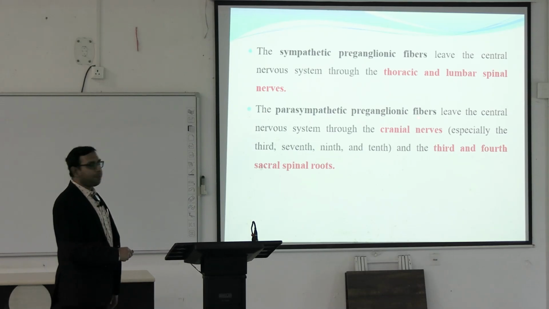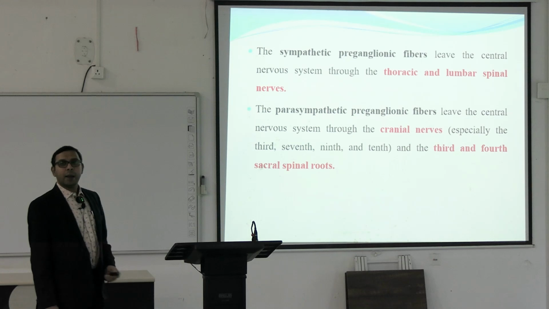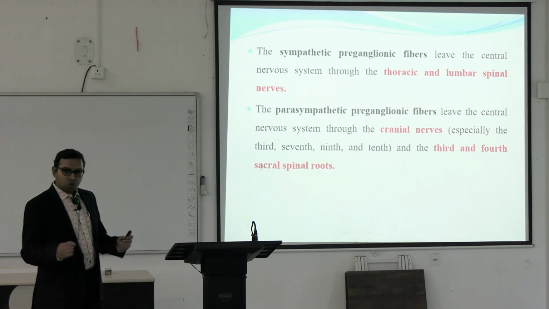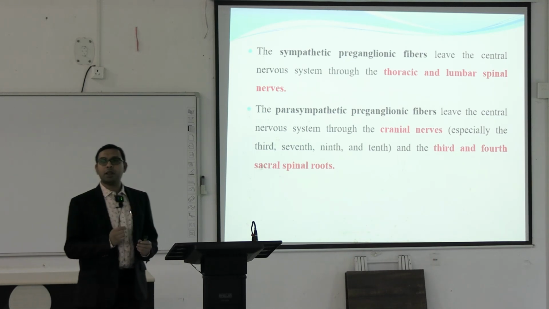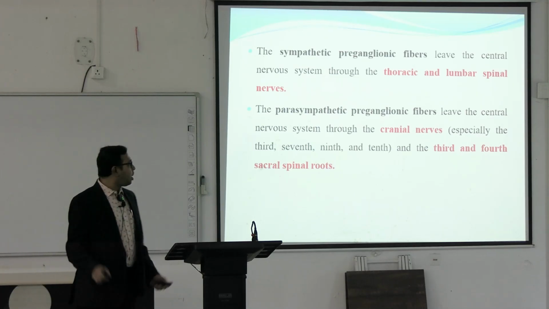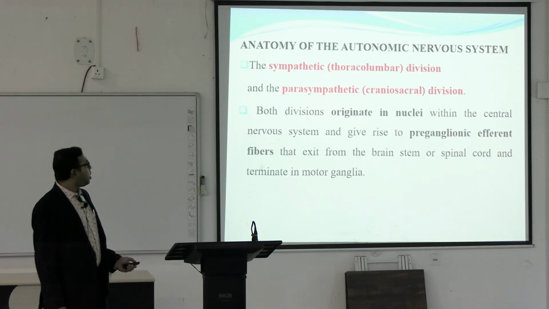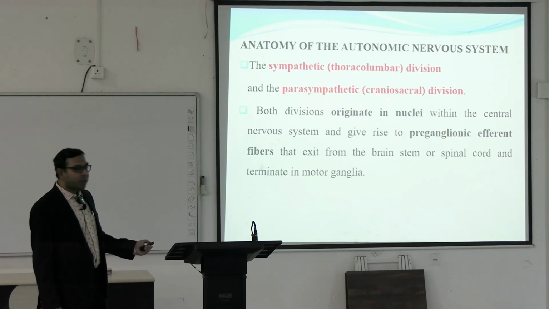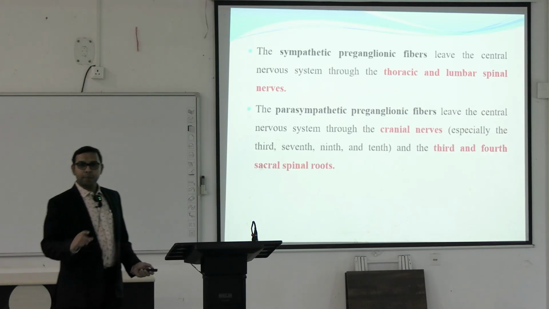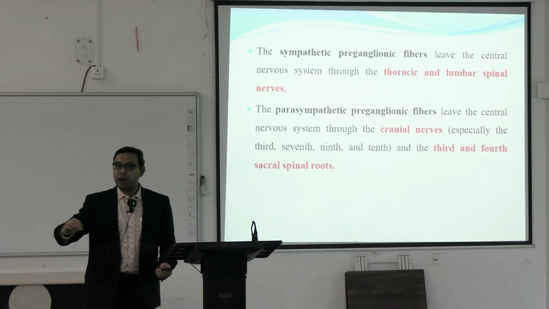While the parasympathetic preganglionic fibers leave the central nervous system through the cranial nerves. There are 4 cranial nerves through which these parasympathetic fibers come out: the 3rd, 7th, 9th and 10th, and also the 3rd and 4th sacral spinal nerves. That is why these are known as the craniosacral outflow, because some fibers come out with the cranial nerves.